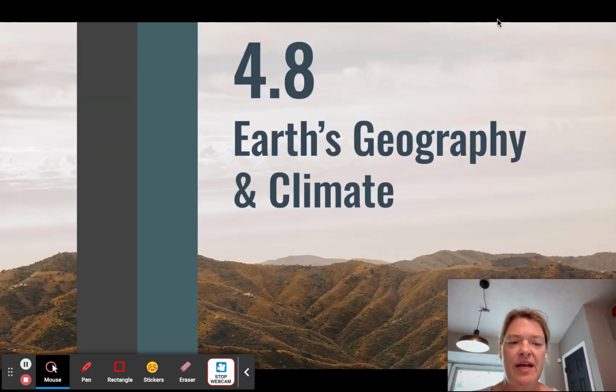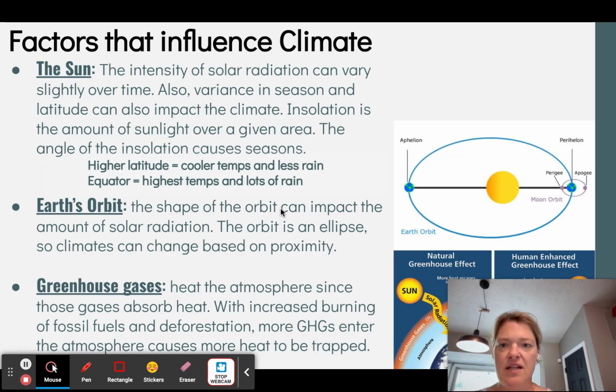Okay, so 4.8, Earth's geography and climate. There are factors that influence the climate, and one of the first factors is the sun. The intensity of the solar radiation from the sun can vary over time. It can vary with season. We've already talked about how it can vary with latitude in the last set of notes, and these things can impact the climate.